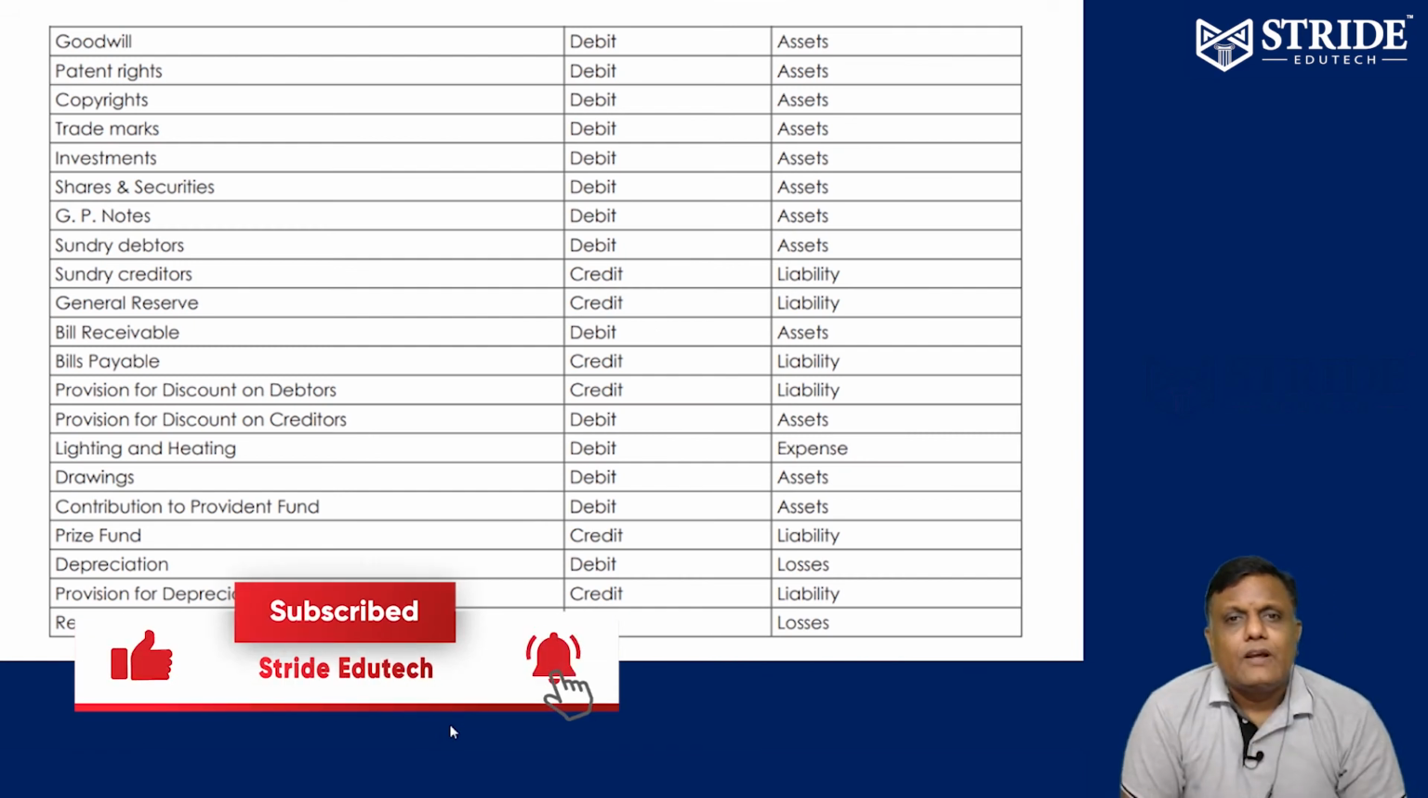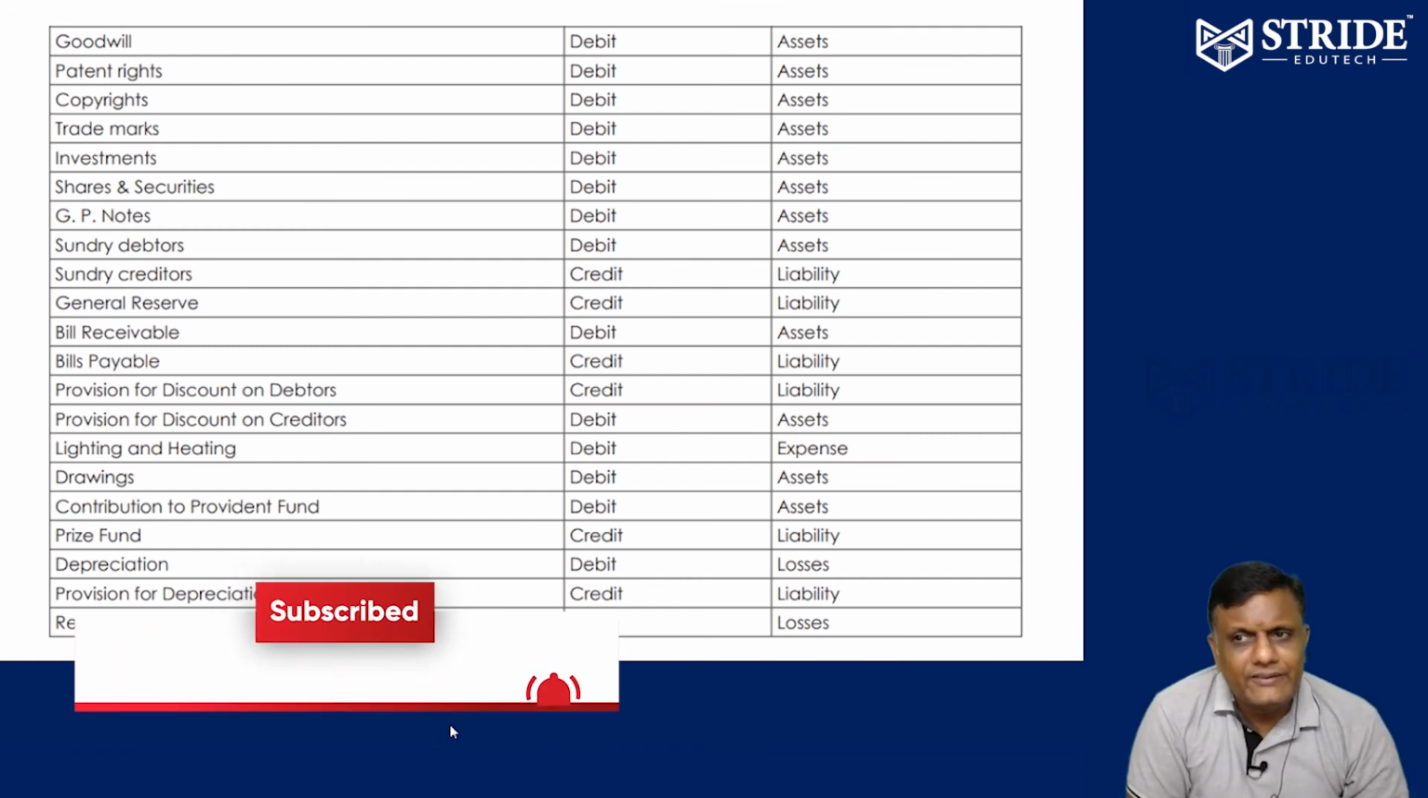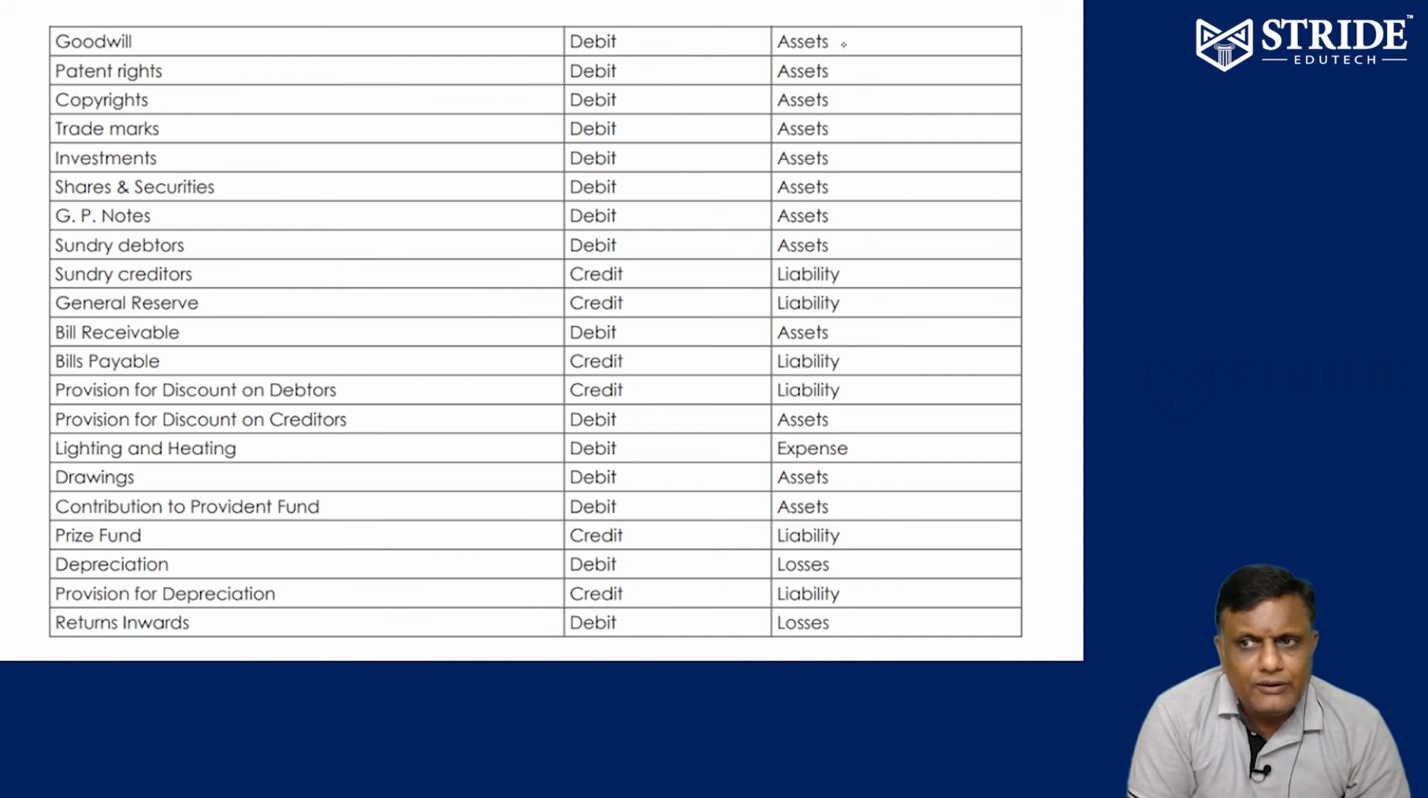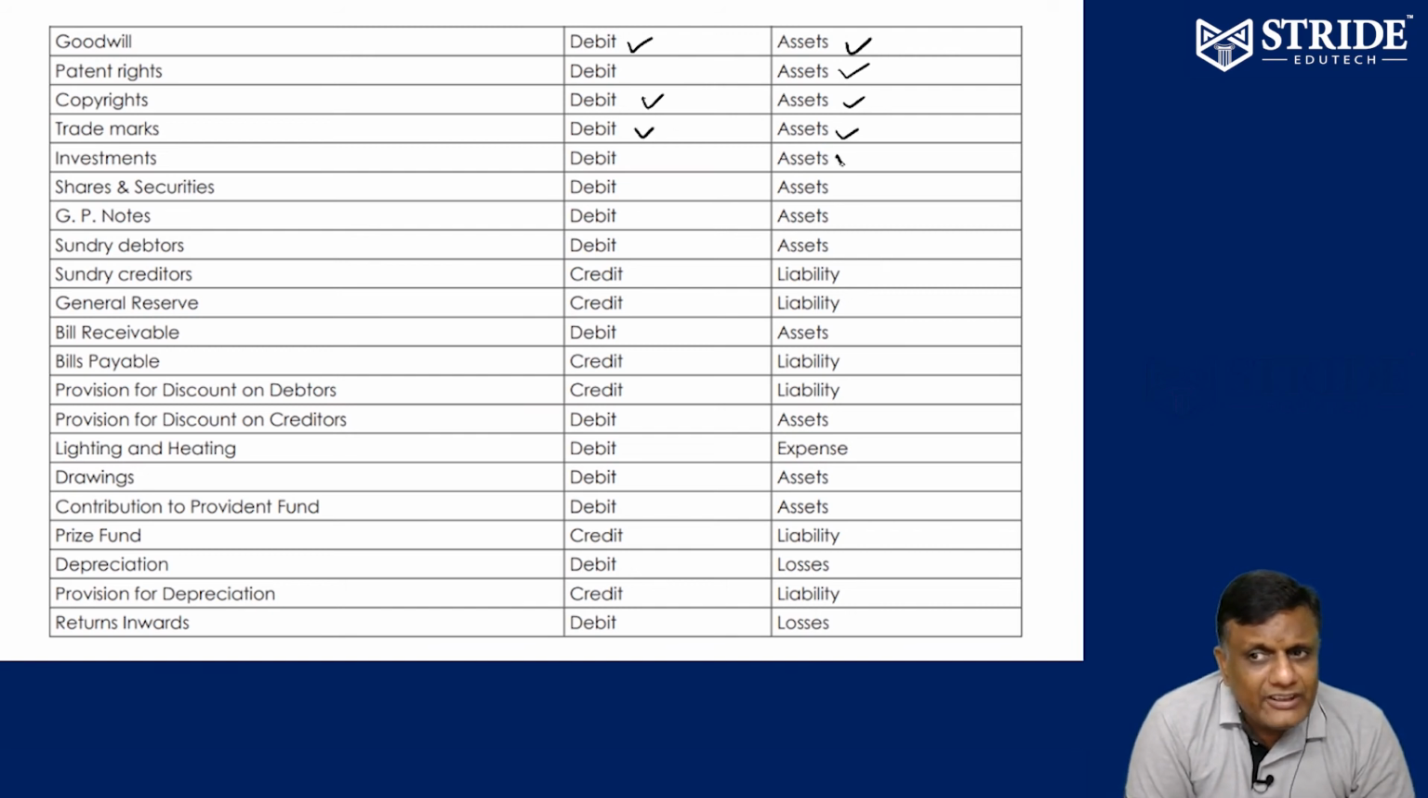Let's see. Goodwill is always an intangible asset, therefore it's an asset, always debit balance. Patent rights, goodwill, trademark, copyright, they are all intangible assets. So it's always either tangible assets or intangible assets, always asset, debit balance. Trademark of the company, asset, debit balance. Investment, asset, debit balance. Shares and securities invested outside your company, asset, debit balance.